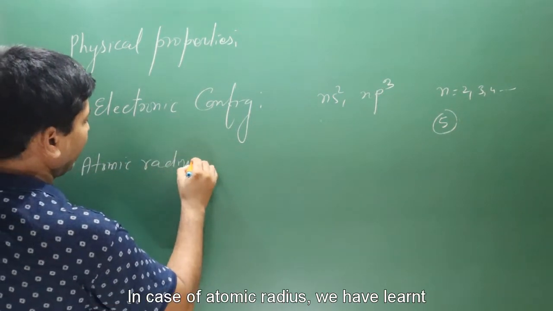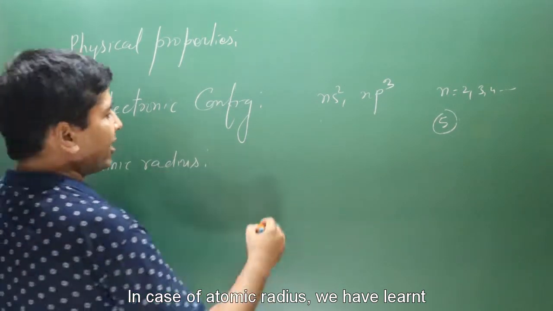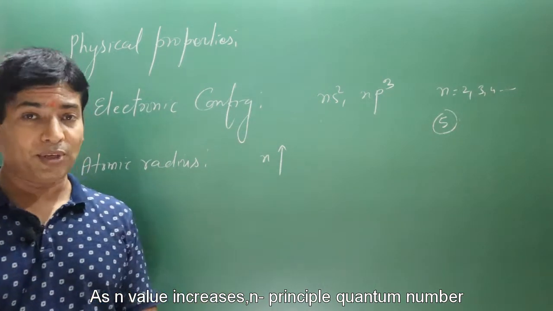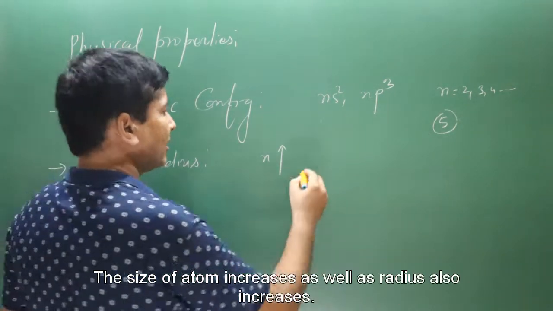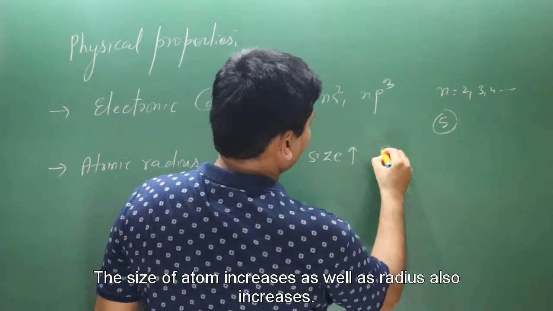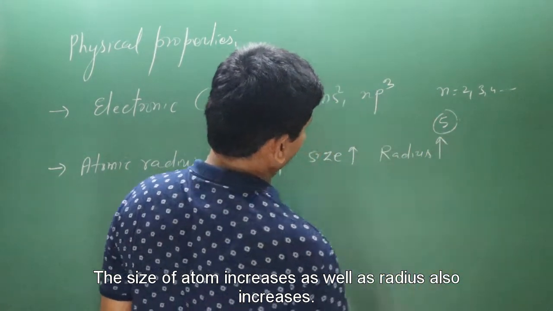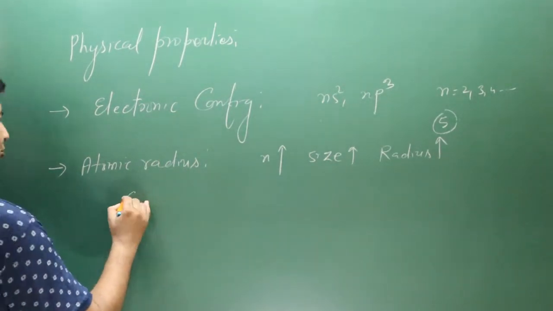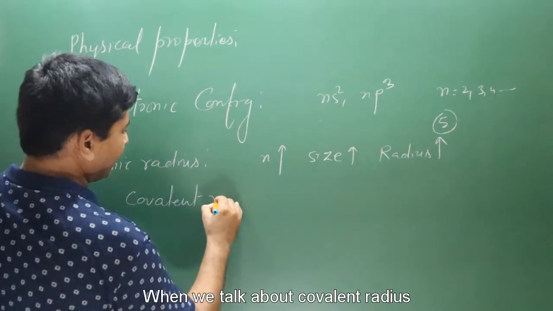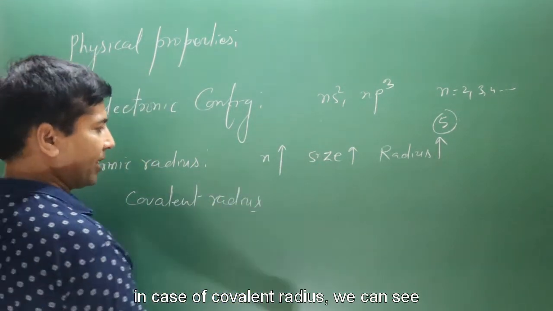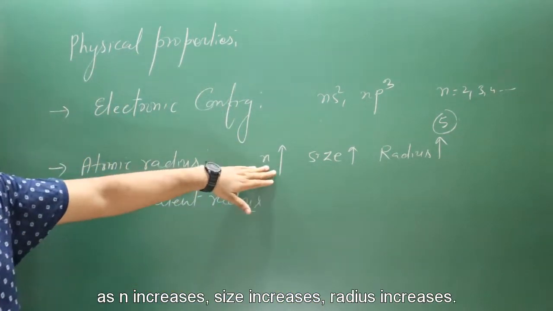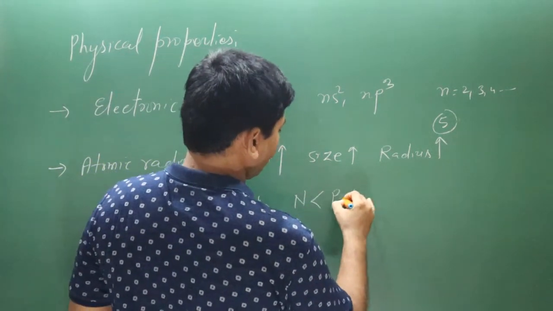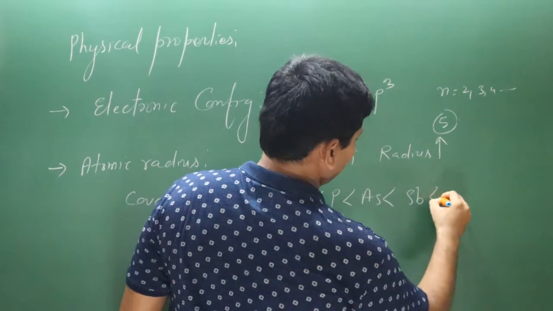Now the next physical property is atomic radius. We have learned that as the n value, the principal quantum number, increases, the number of shells and periods increases. As n value increases, the size of the atom increases as well as the radius. This is the general trend. If we talk about covalent radius, it follows the trend: as the number of shells increases, size and radius increase, so nitrogen, phosphorus, arsenic, antimony, and then bismuth.